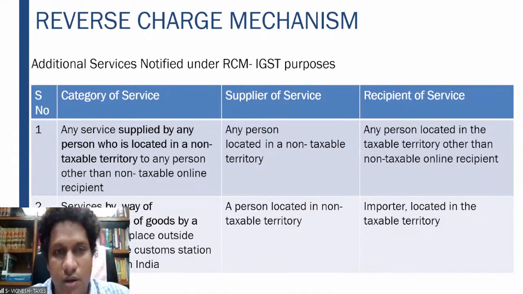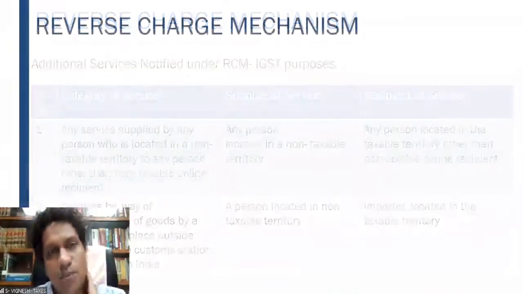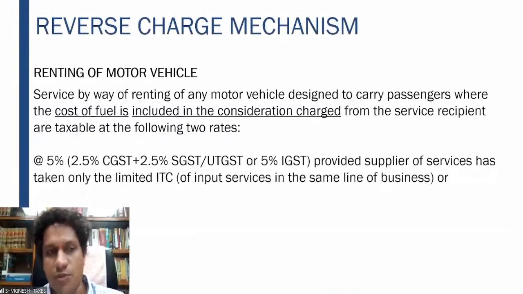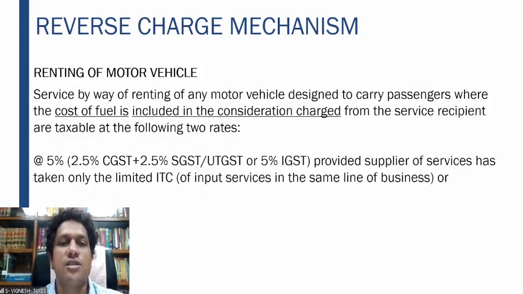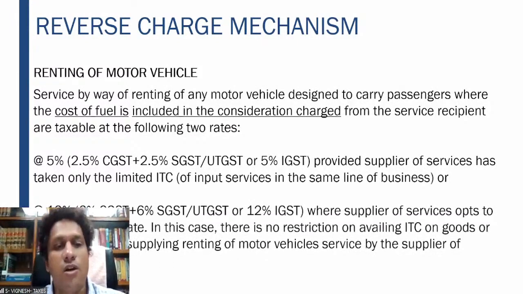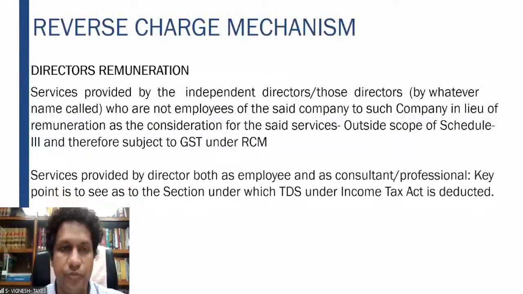So therefore, in this particular situation, RCM IGST will be applicable. That is, the importer will have to pay the tax on the reverse charge basis. So renting of movable property, as I told you, the cost of the fuel should be included in the consideration, which is charged at 5% without ITC or 12% with ITC. That is same like goods transport agency.